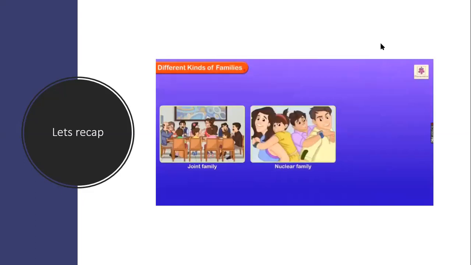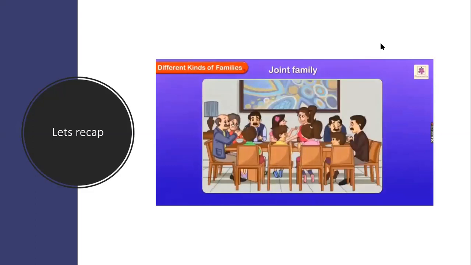Different kinds of family: joint family, nuclear family, single parent families. Joint family. In a joint family, grandparents, parents, uncles and aunts with their children live together under one roof.